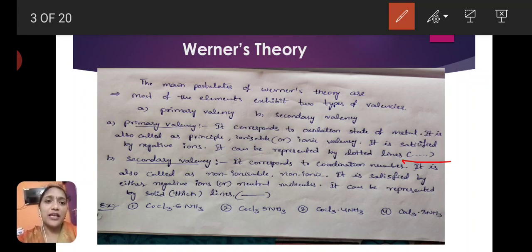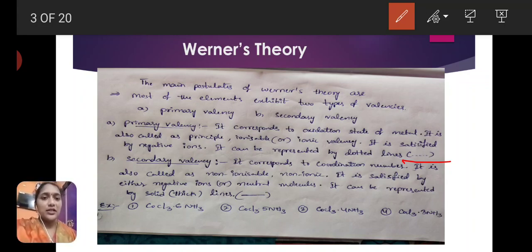Next is secondary valency. Secondary valency corresponds to the coordination number. It is also called non-ionizable, non-ionic, and it is satisfied by either negative ligands or neutral molecules, and it can be represented by a thick line or normal line.